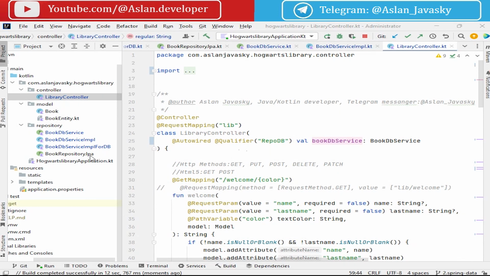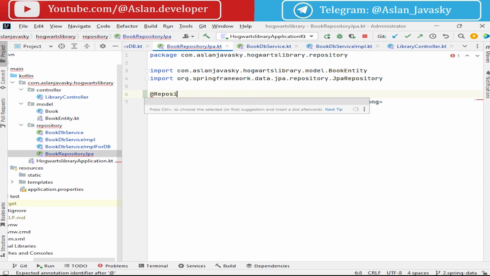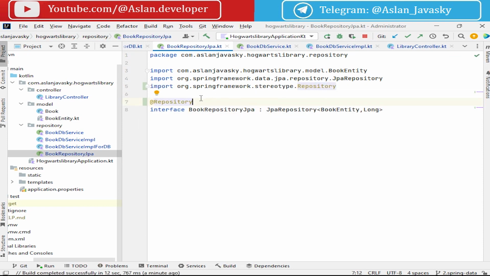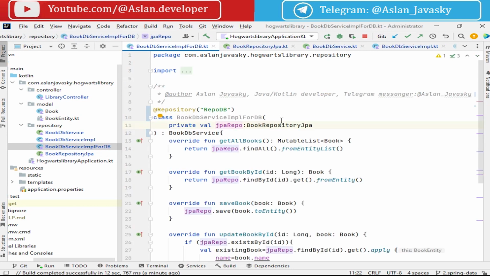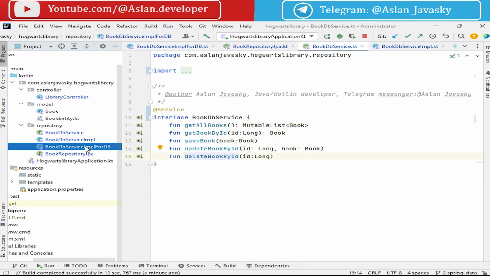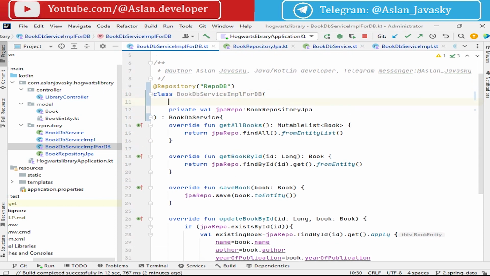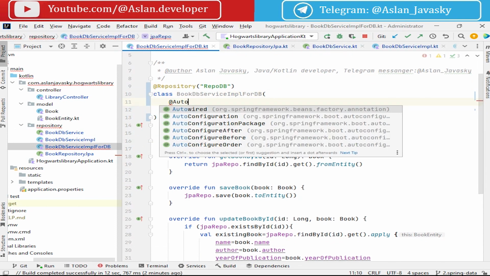What did we do? Firstly, we created a repository, this interface, book repository. We can see it is a repository in the context, this book repository, and afterwards we autowire this repository into our service. We create an interface of the service with necessary functions and implement these functions for interaction with the service, and we can add Autowired.